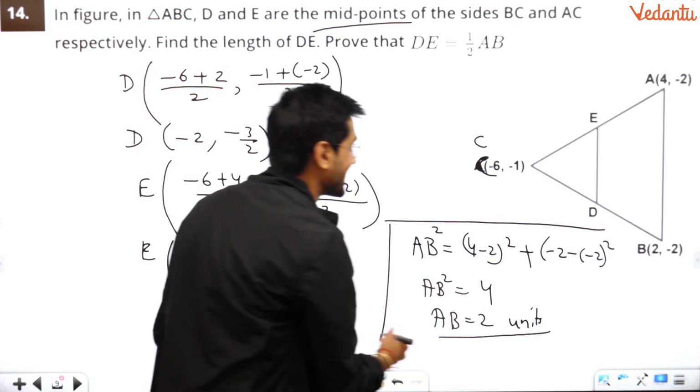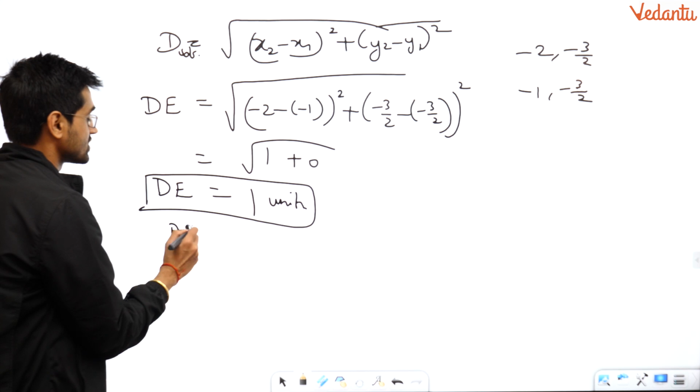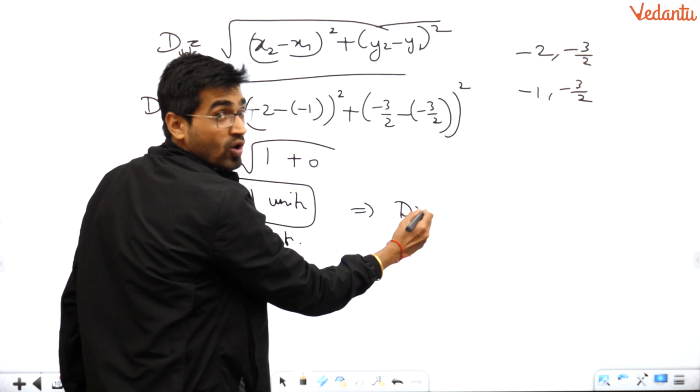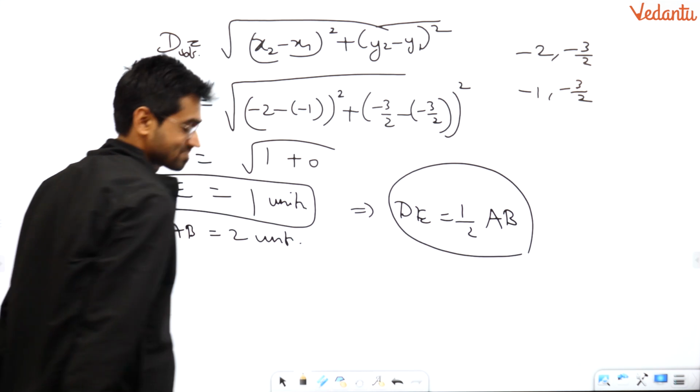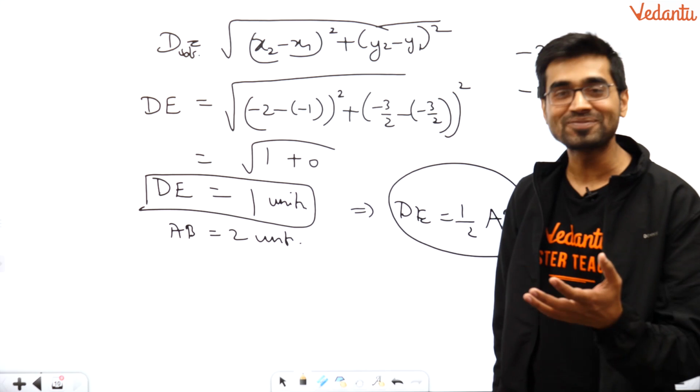This is what I wanted. Yes, we wanted the same thing. So AB is 2 units. So this implies DE is what? It is half of AB. Are we done? What do you say? Yes, we are done. We are done for this day.